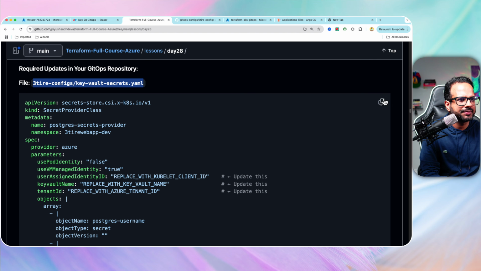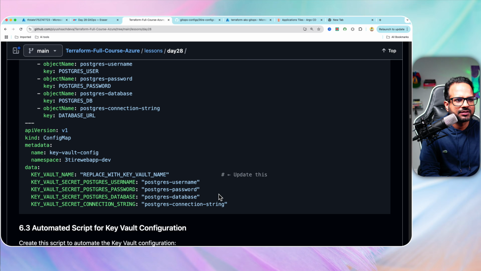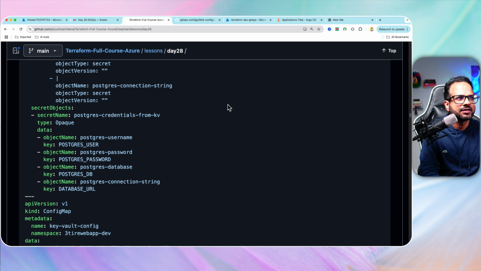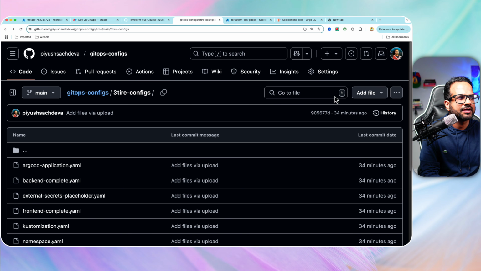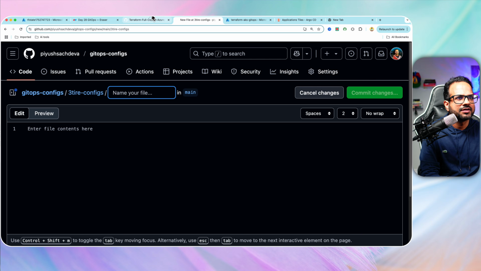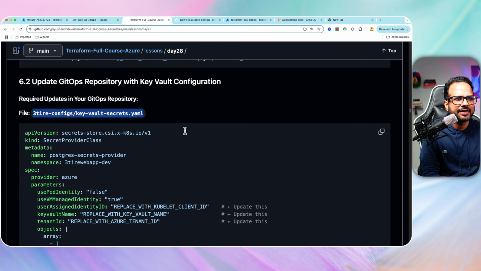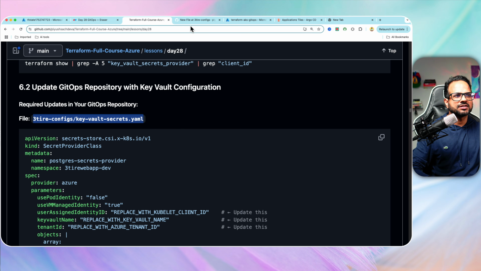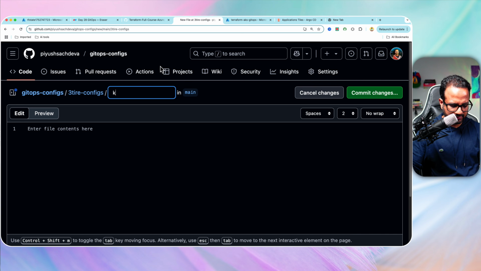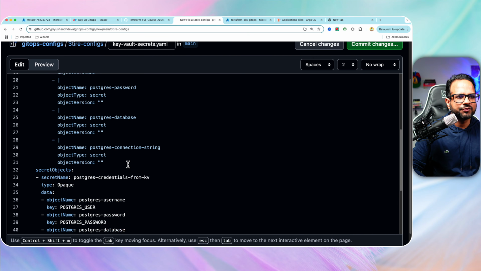Okay, I'm just gonna copy this, and let's add a new file over here. Gonna name it key vault secrets.yaml, or name it whatever you want, that doesn't matter. Okay, let's paste the value over here.